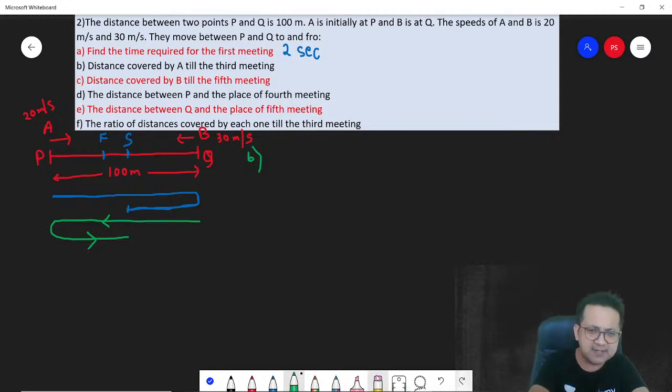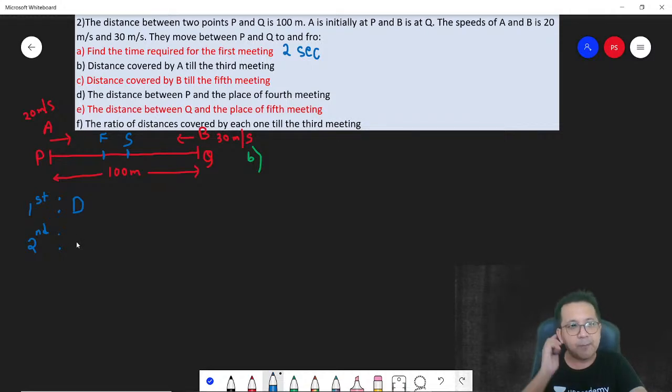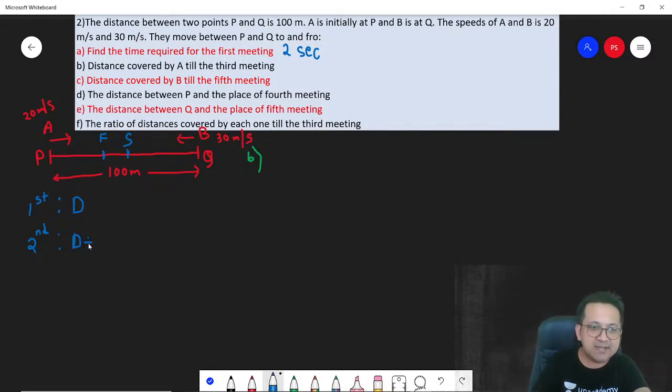Let's try to generalize it. Very important that you understand the logic here. Very, very important concept. For the first meeting, the two human beings together cover a distance D. Easy. What about the second meeting? The two human beings together, I will repeat, together cover a distance of 3D. D plus 2D. Initial D plus 2D is equal to 3D.